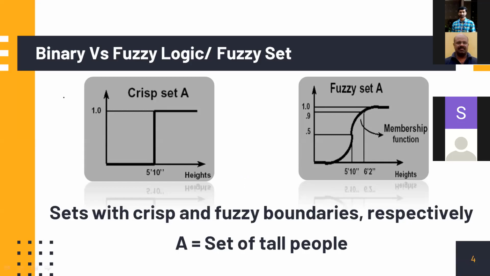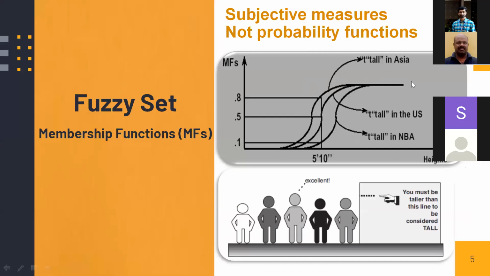Now, the S shape can even change from your experience or requirement. For example, tall in Asia may be something like this, but tall in the US may be different because height and body structure may differ across geographical areas.